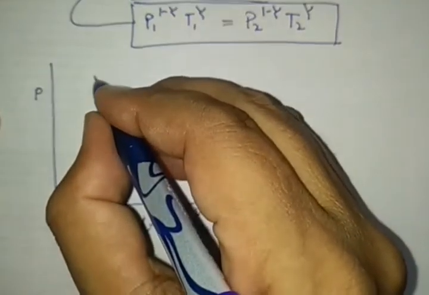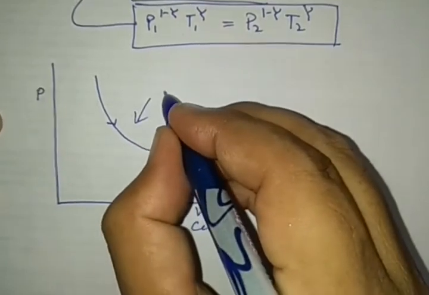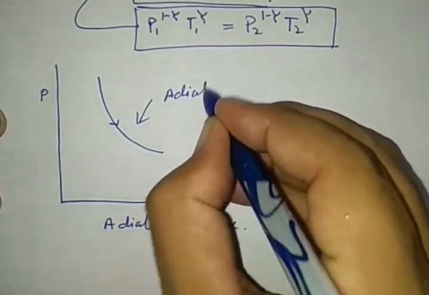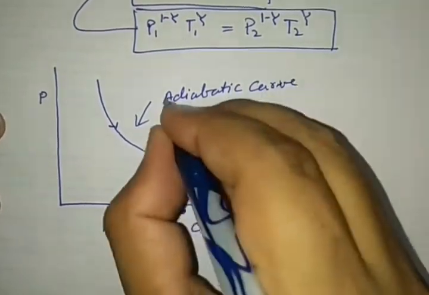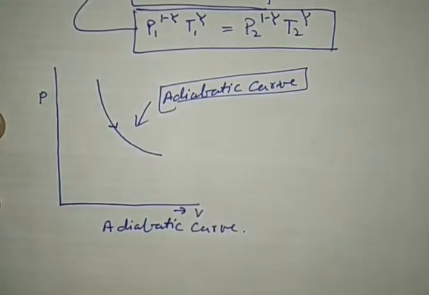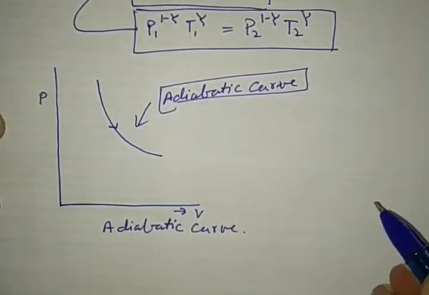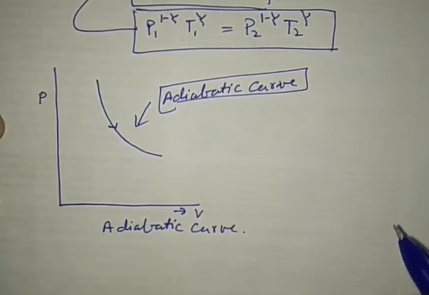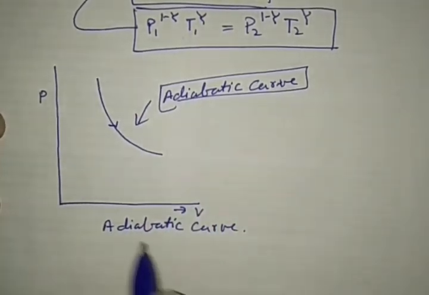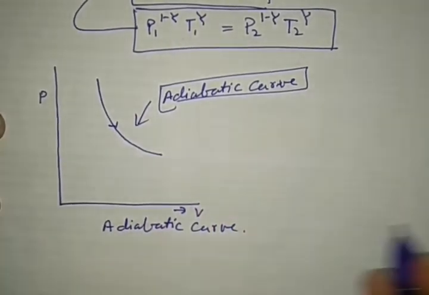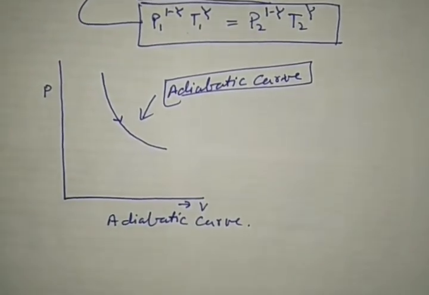When a graph is obtained, this is called the adiabatic curve. This is right. So for change in volume, the slope is more than the isothermal change here in this adiabatic curve, right? So this is called adiabatic curve here, where all three thermodynamical coordinates, temperature, volume and pressure, are variable.